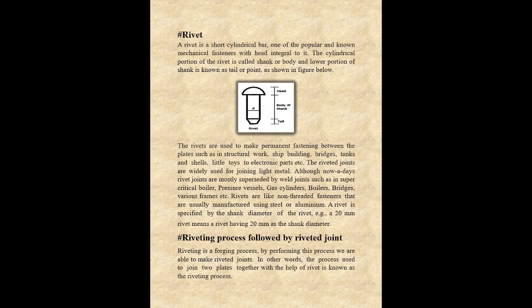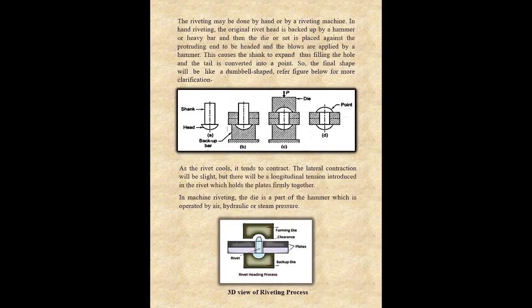So what is the riveting process? The process used to join two plates together with the help of a rivet is known as the riveting process. The riveting may be done by hand or by a riveting machine.